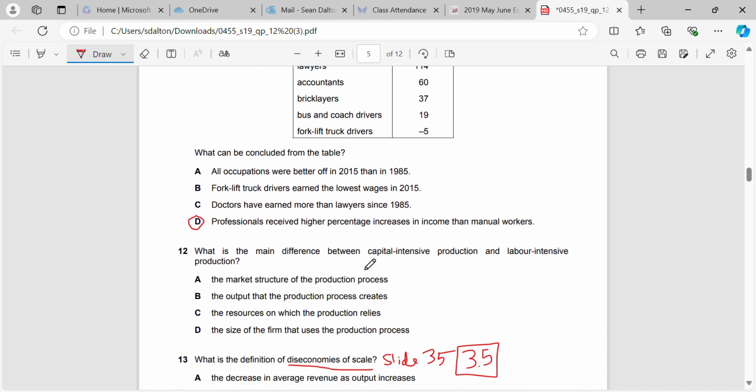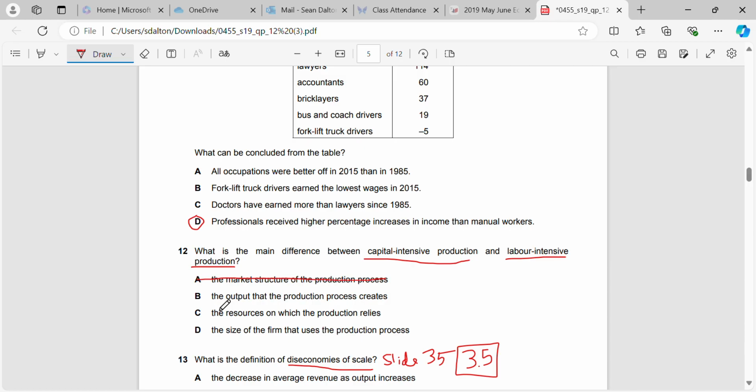Okay, what's the main difference between capital intensive production and labor intensive production? Okay, so capital intensive is where we're using more machinery and more equipment. Labor intensive is where we're using more people, right? So therefore the market structure of the production process is not going to have an effect on whether it is capital intensive or labor intensive.